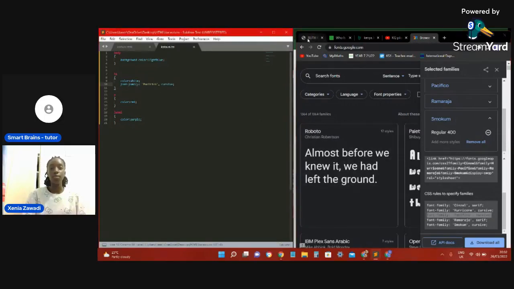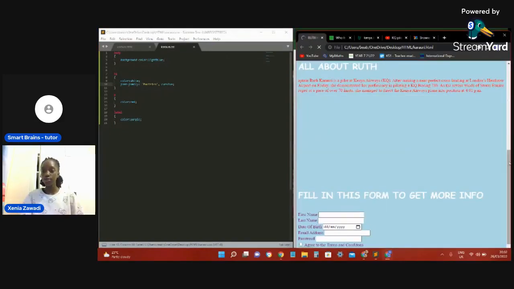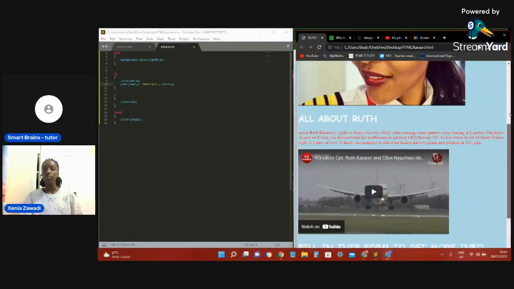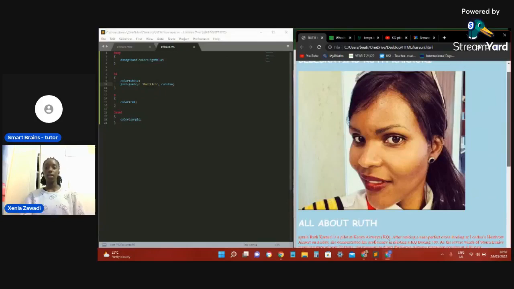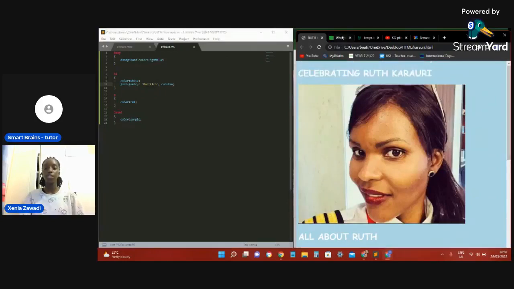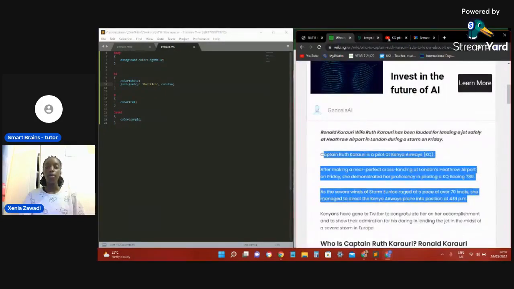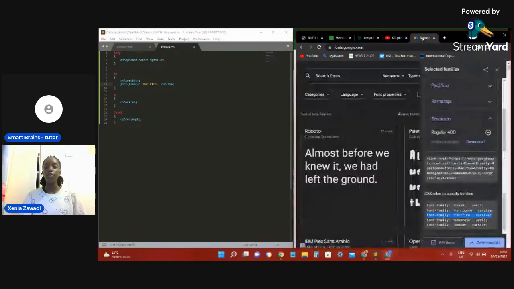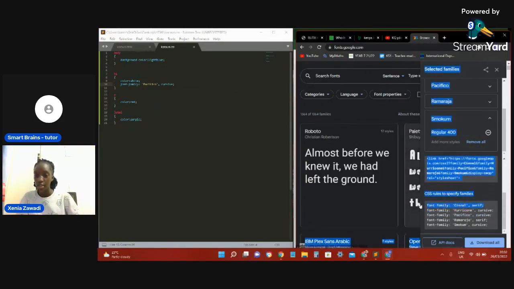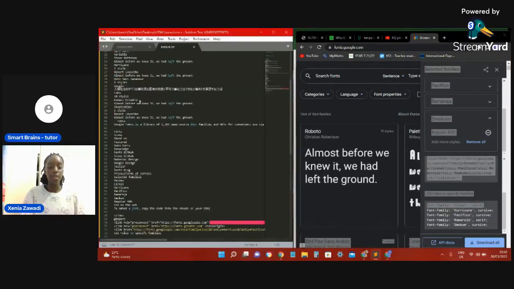We save, refresh. See, the font changed. Now we're going to be changing the fonts for my paragraphs, and I'm going to be putting Cinzel. We copy and paste it.